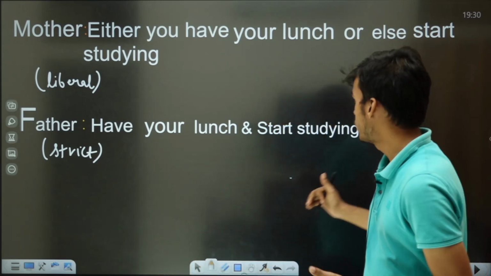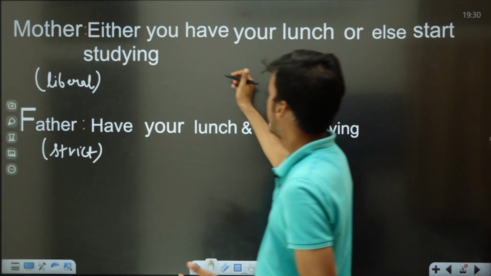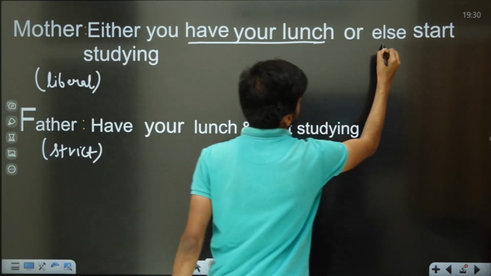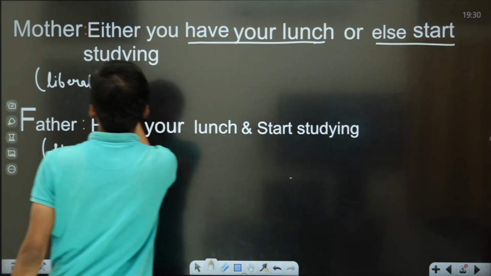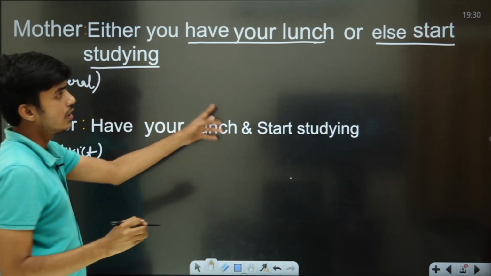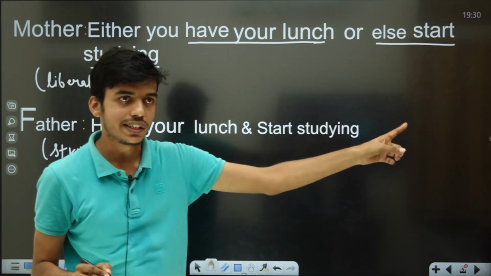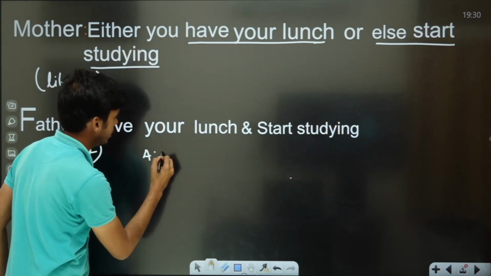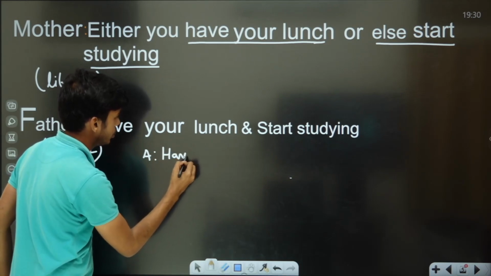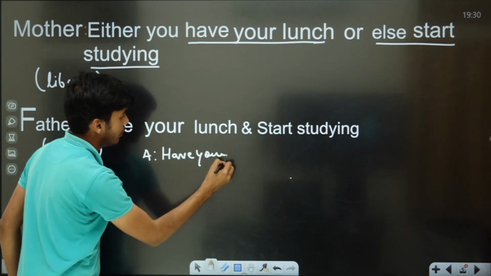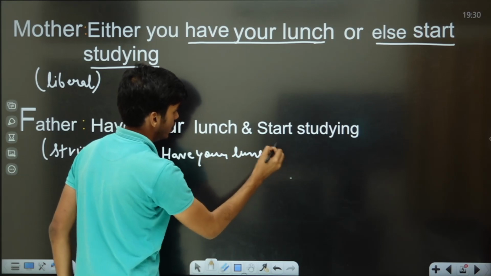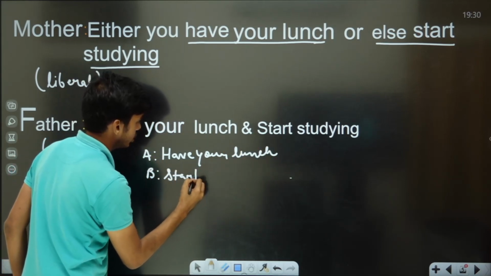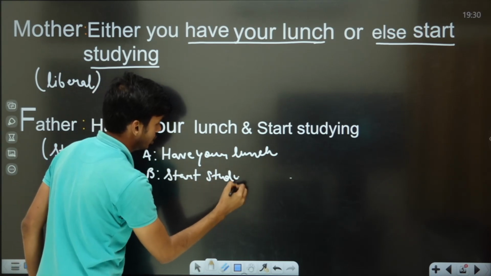So let us suppose you witnessed your mother and mother told you either have your lunch or else start studying. So there are 2 instructions written over here: have your lunch and start studying. What is instruction A? Have your lunch. And what is instruction B? Start studying.